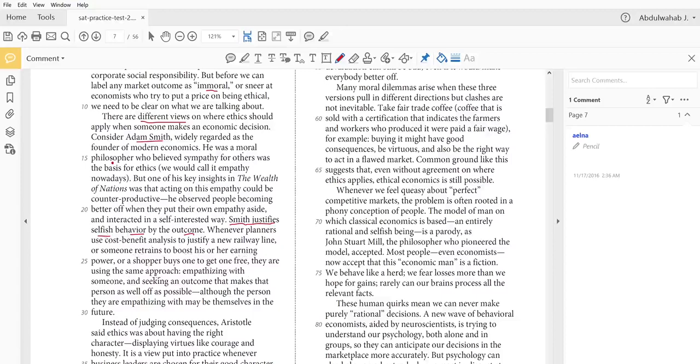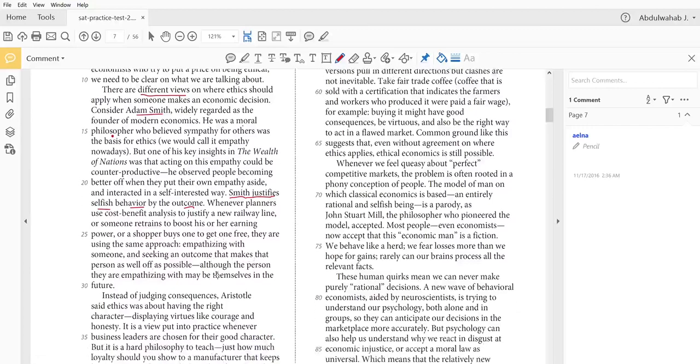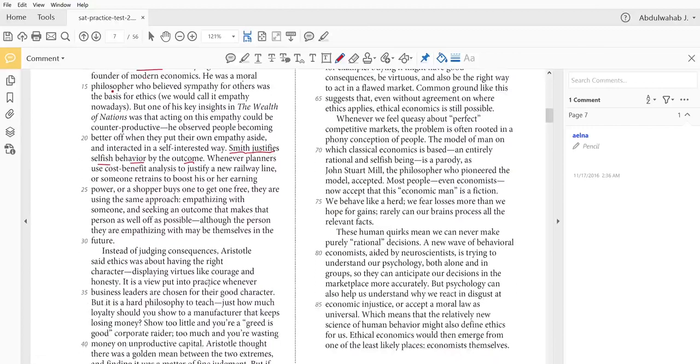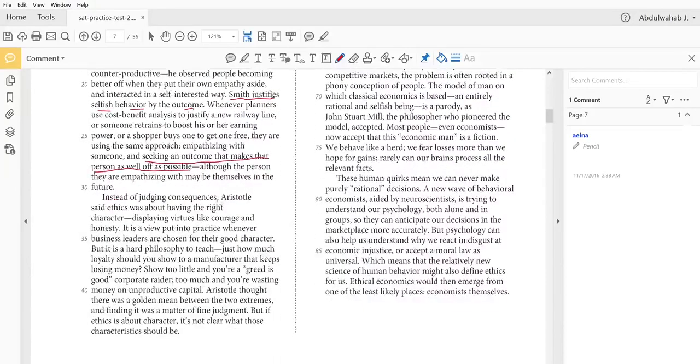Empathizing with someone and seeking an outcome that makes that person as well off as possible, although the person they are empathizing with may be themselves in the future. So that's his approach. That's what he believes. It's all about the outcome, seeking an outcome that makes that person as well off as possible. So that's one of the views presented in the text so far.